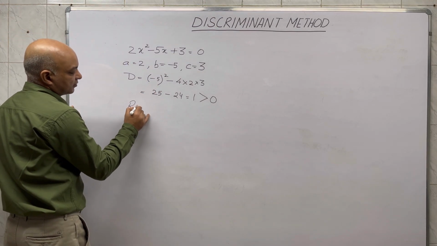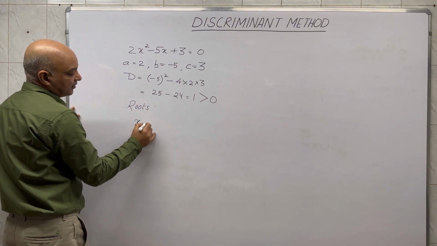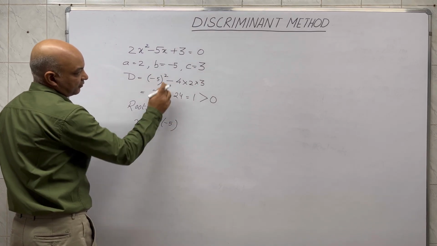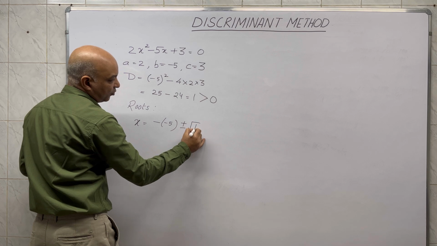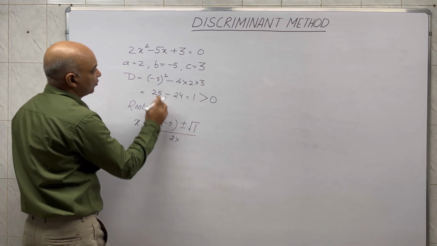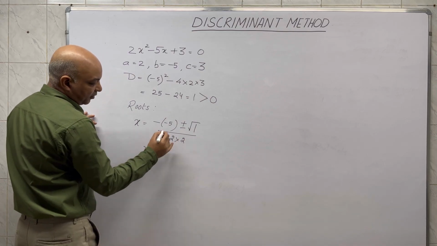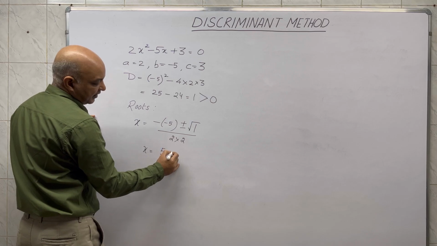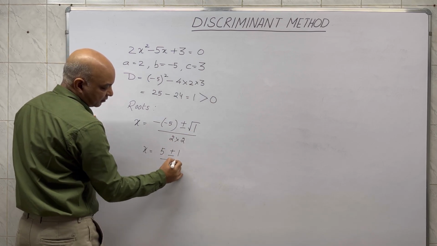So the roots are given by x is equal to minus of b, which is −5, plus minus square root of D, which is 1, upon 2 into a. This upon solving, minus into minus gives plus 5, and square root of 1 is 1.